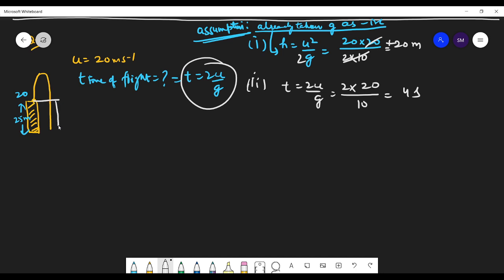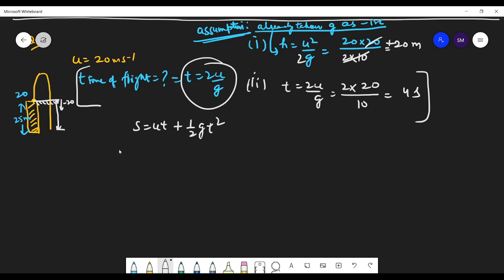So you again have to take one more case if you are using this formula, time of the flight. Time of the flight works best when you are throwing from the ground. So it's not better to use time of the flight here. Got it? Because then you have to consider that the ball is thrown downward with 20 meter per second. So why don't we do this question in one way? S is equals to ut plus half gt square.